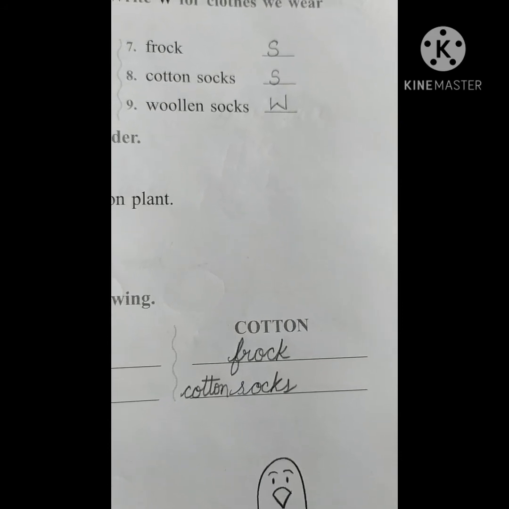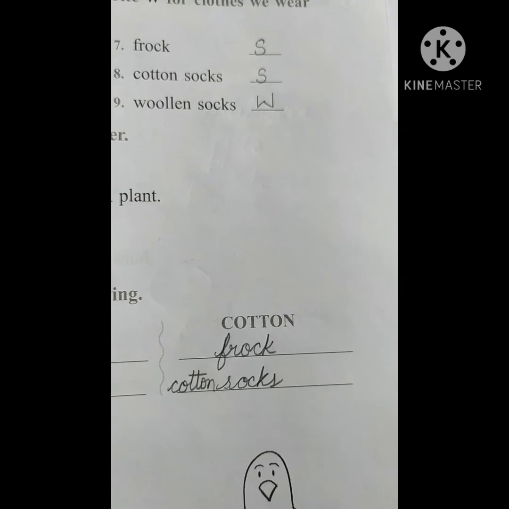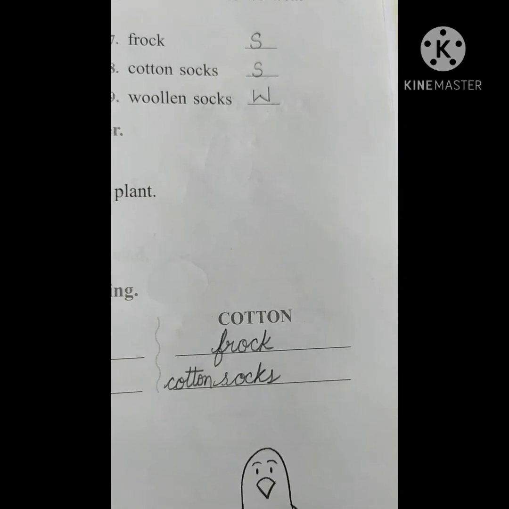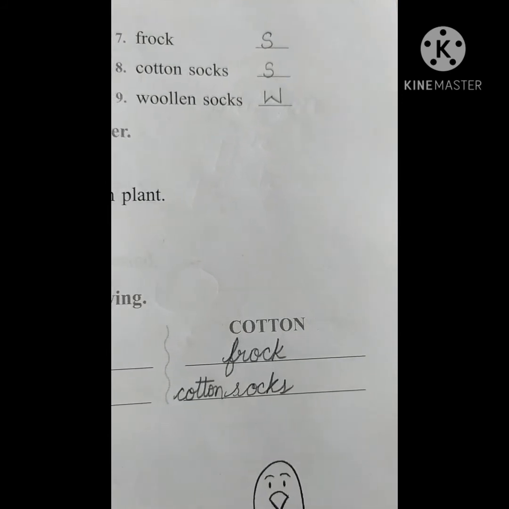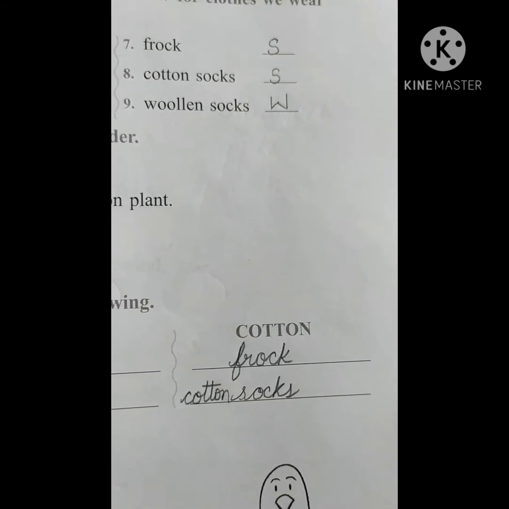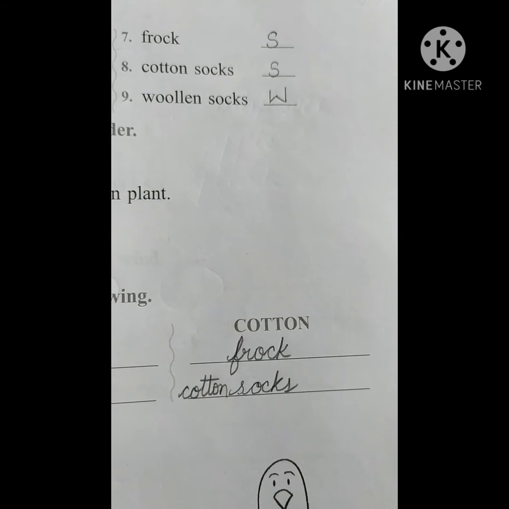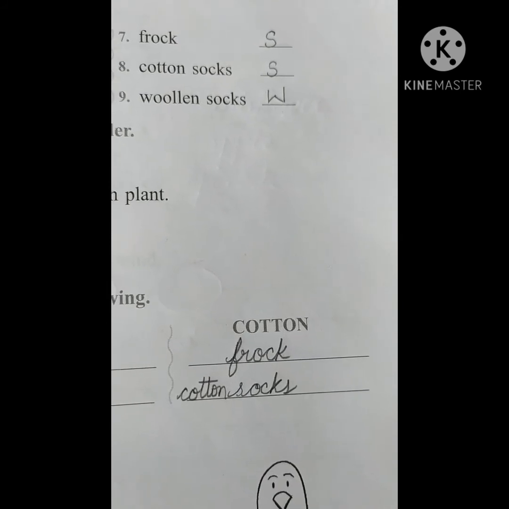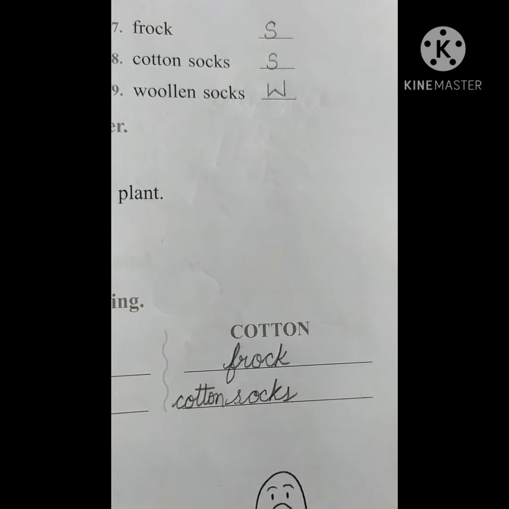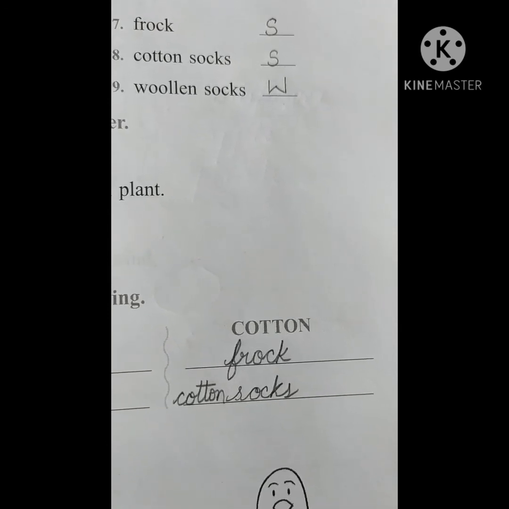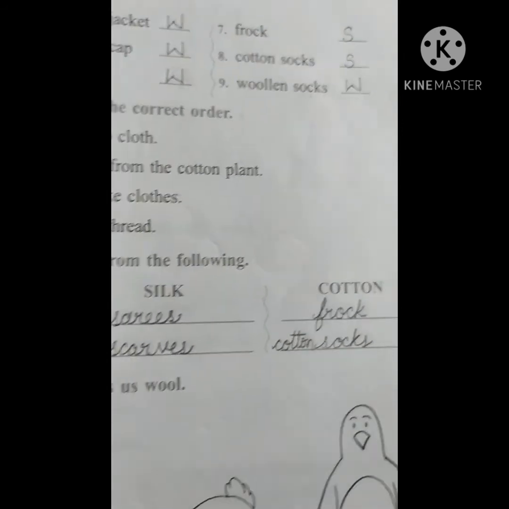From the cotton, so many things we can write, like frock and shorts, right? And cotton cloth, bright cloth, so many things are there, okay? So you can write frock and cotton socks. What is the spelling for frock, children? F-R-O-C-K, frock. Shorts, S-H-O-R-T-S, you can write, okay? But I have written cotton socks, C-O-T-T-O-N, cotton, S-O-C-K-S, socks.